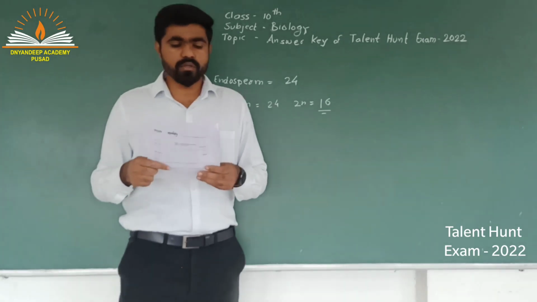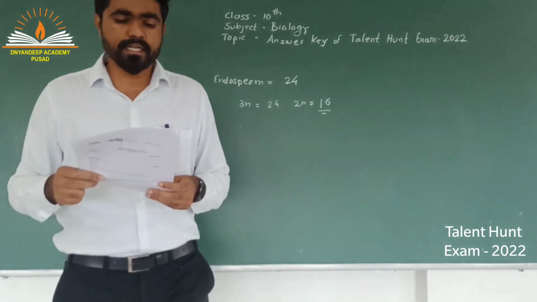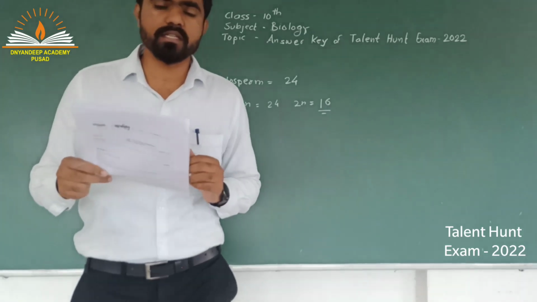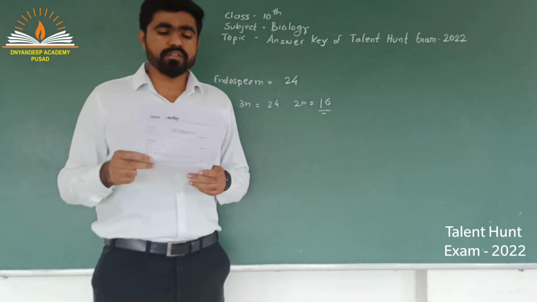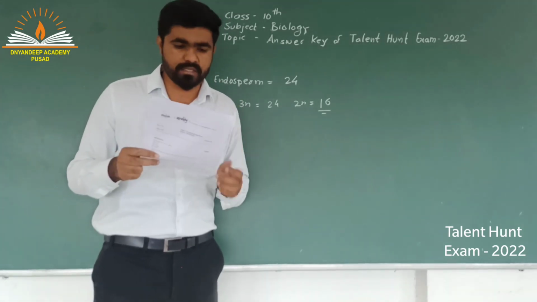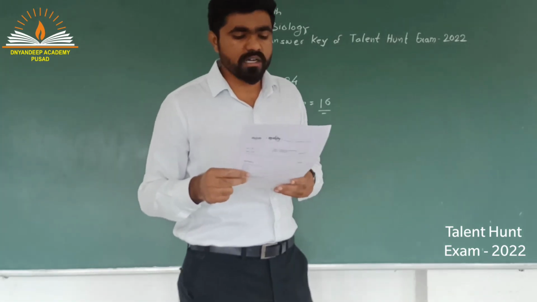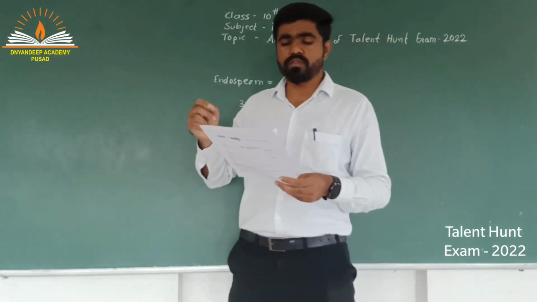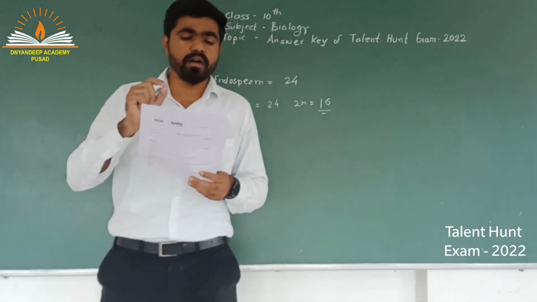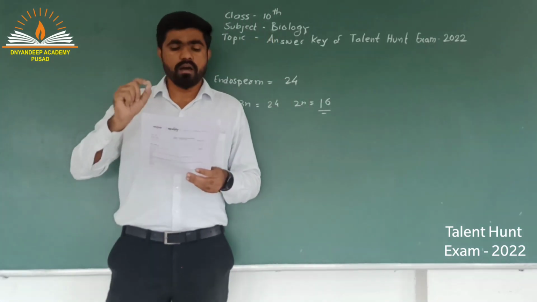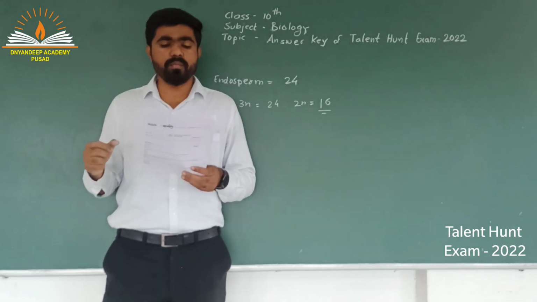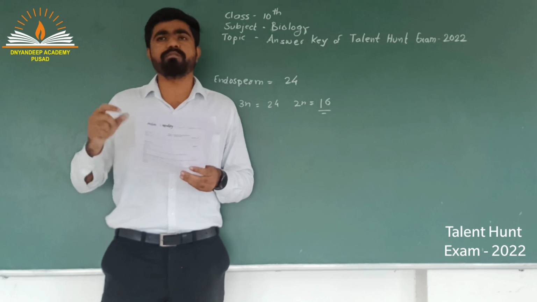Okay, so let us move on to the next question. Question number 32 of set A, and the same question is asked in set B as question number 35. A population of thermophilic bacteria, those which can withstand high temperature, are generally found in hot springs. Any change to the temperature of the water affects the survival of the bacteria. If the temperature of the hot spring gets reduced, change in which of the components can allow survival of the member bacteria?